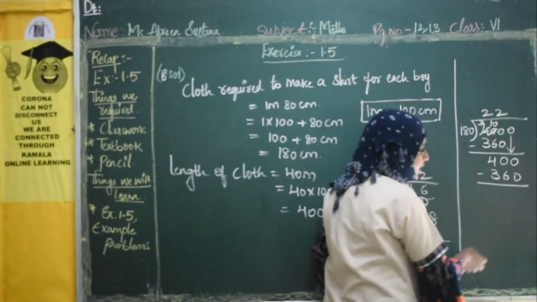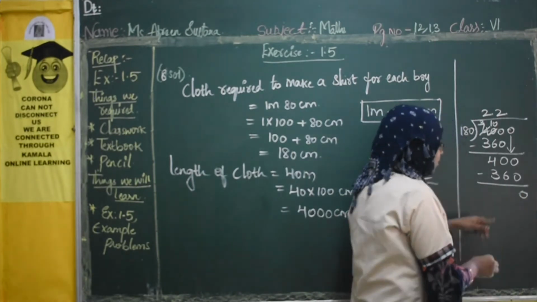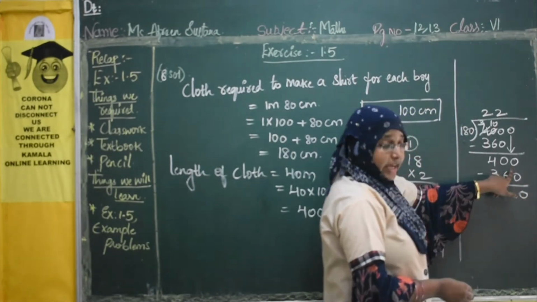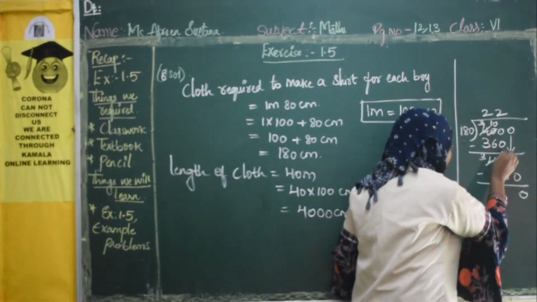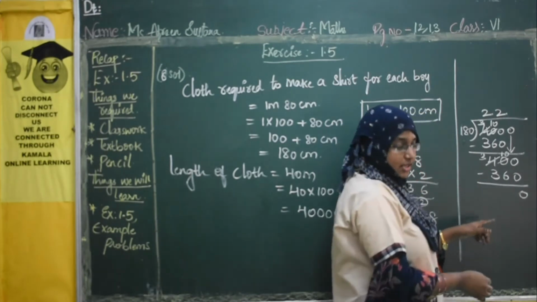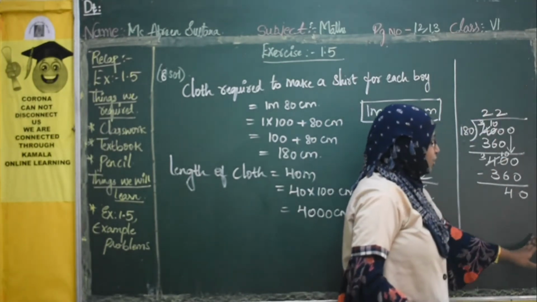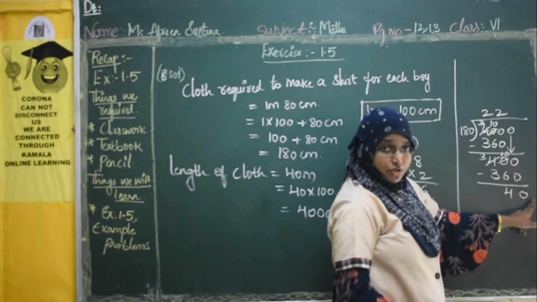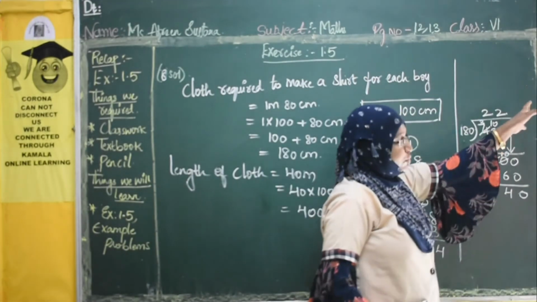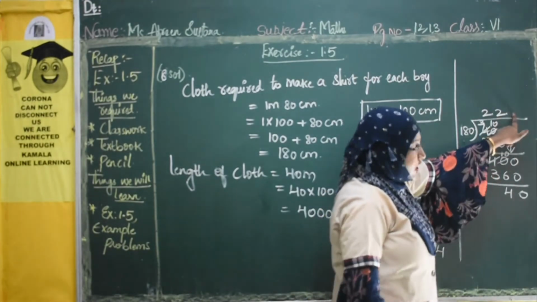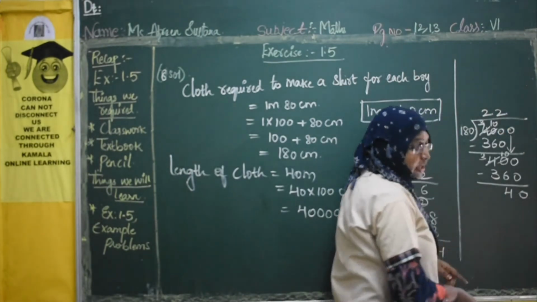360. 0 minus 0, 0. 0 minus 6, we cannot subtract 6 from 0. So we will take from here, it is 3 and this is 10. 10 minus 6 is 4. 3 minus 3 is 0. So again so on it goes. If you take a decimal point here, again you should take 0. Again 18 2s are 360. So it goes on. So 22.2222. So 22 shirts we can make and the cloth left over is 40 centimeter.